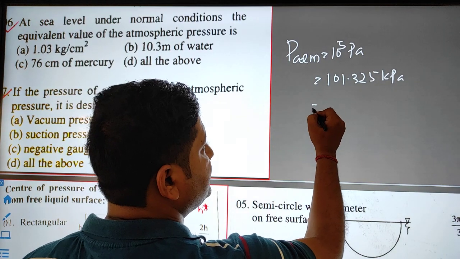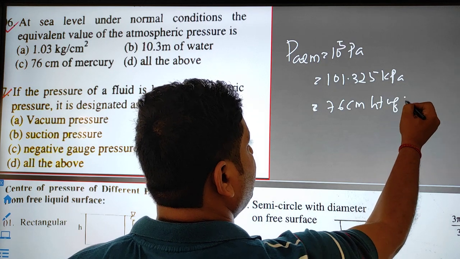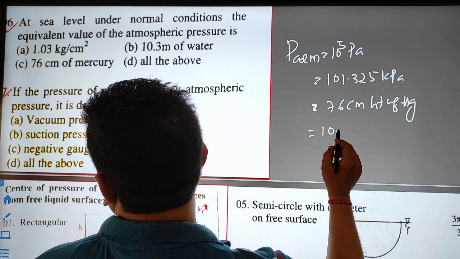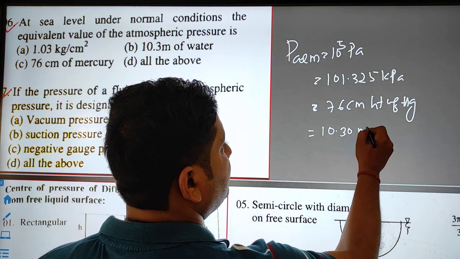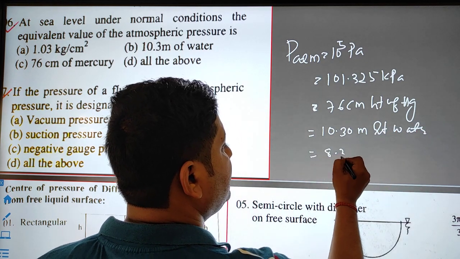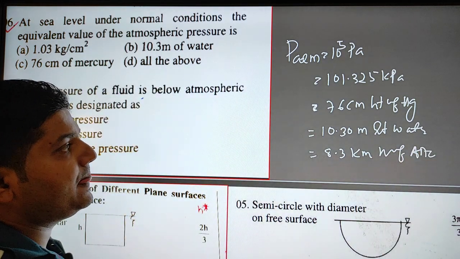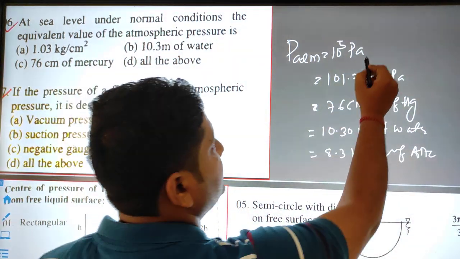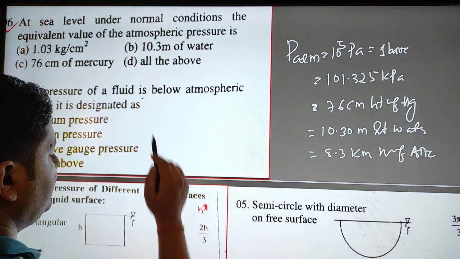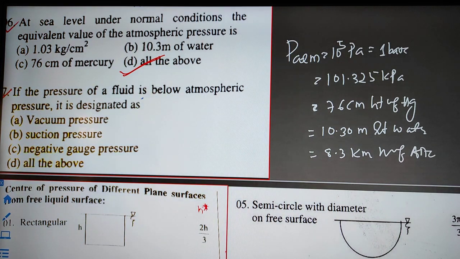In the form of head, that is 76 centimeter height of mercury, 10.30 meters height of water, and 8.3 kilometer height of air. This is the atmospheric pressure, also called 1 bar. So here all of them are correct.